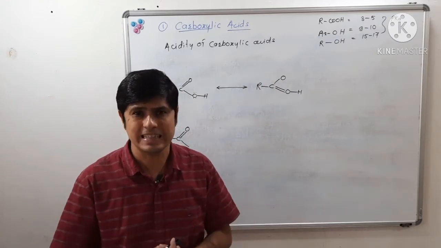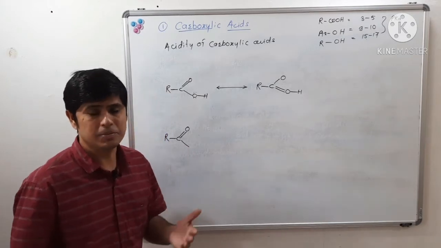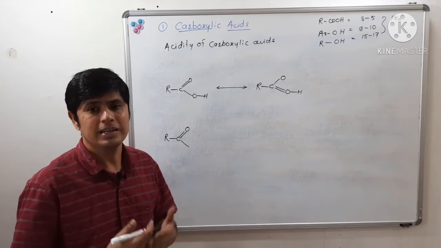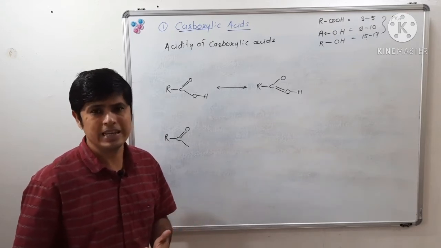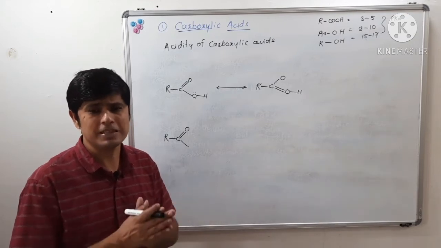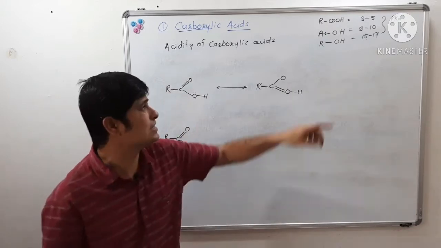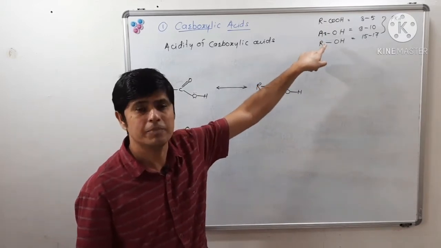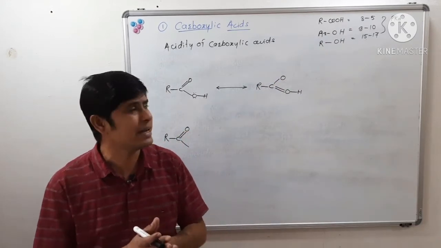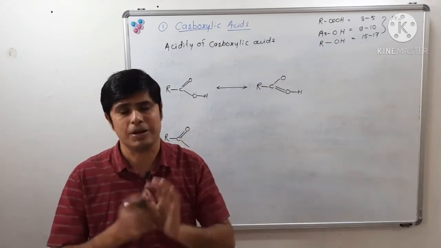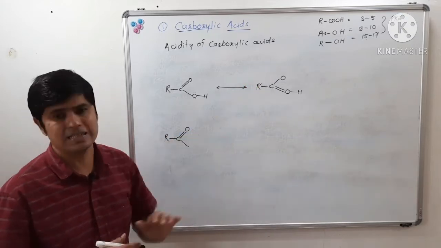So what is meant by acid? Acid is any species which donates a proton very easily. That species is an acid. So carboxylic acid gives a proton very easily as compared to phenol, and phenol gives a proton very easily as compared to alcohol. Carboxylic acids have a pKa between 3 and 5, so they are stronger acids as compared to phenol and alcohol.